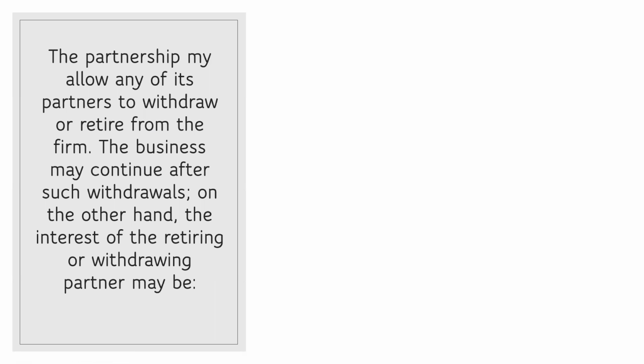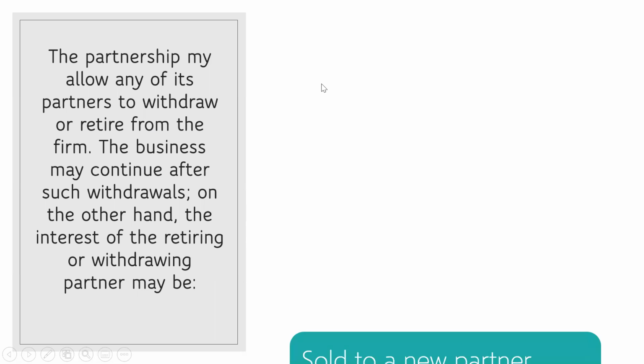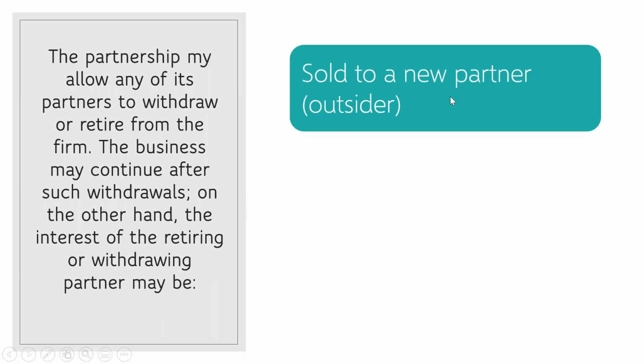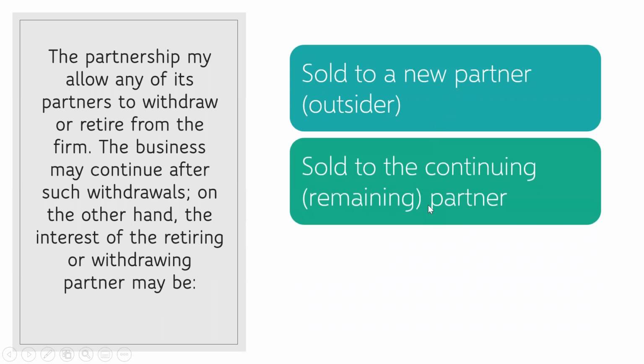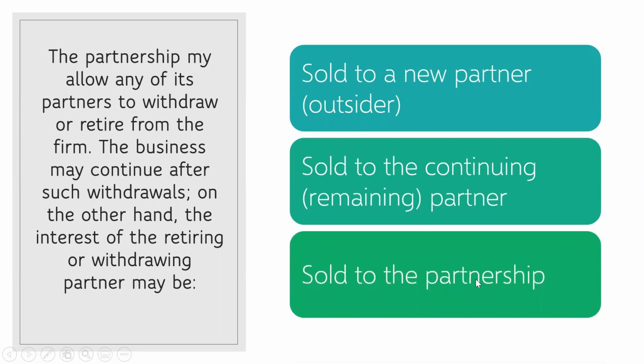On the other hand, we have three possible situations here for the interest of the retiring partner. It can be sold to a new partner, it can be sold to the remaining partner, or it can be sold to the partnership. So actually, this first situation, wherein the retiring partner is selling his interest to a new partner, is just like admission of a new partner, no?